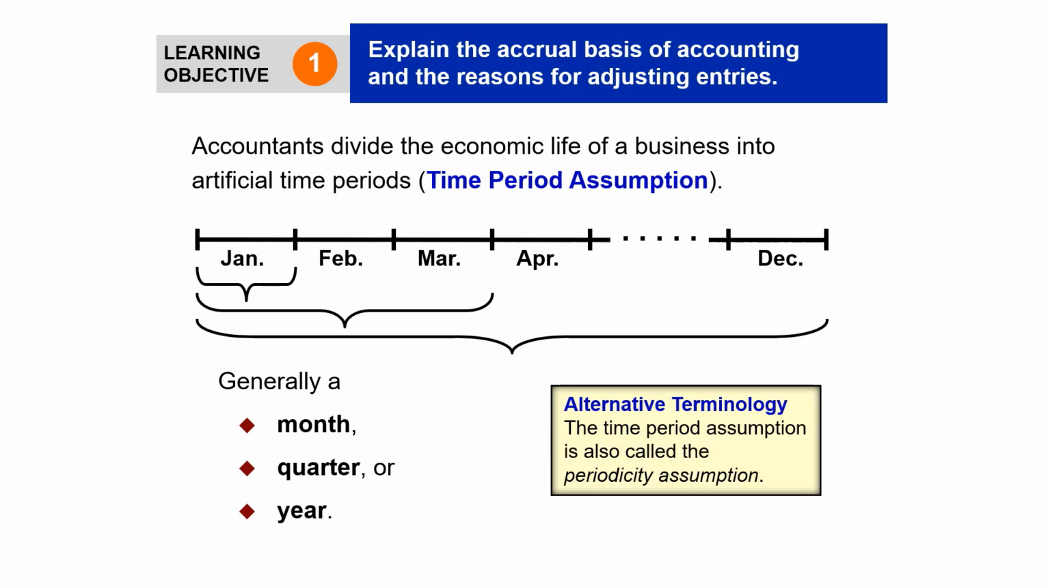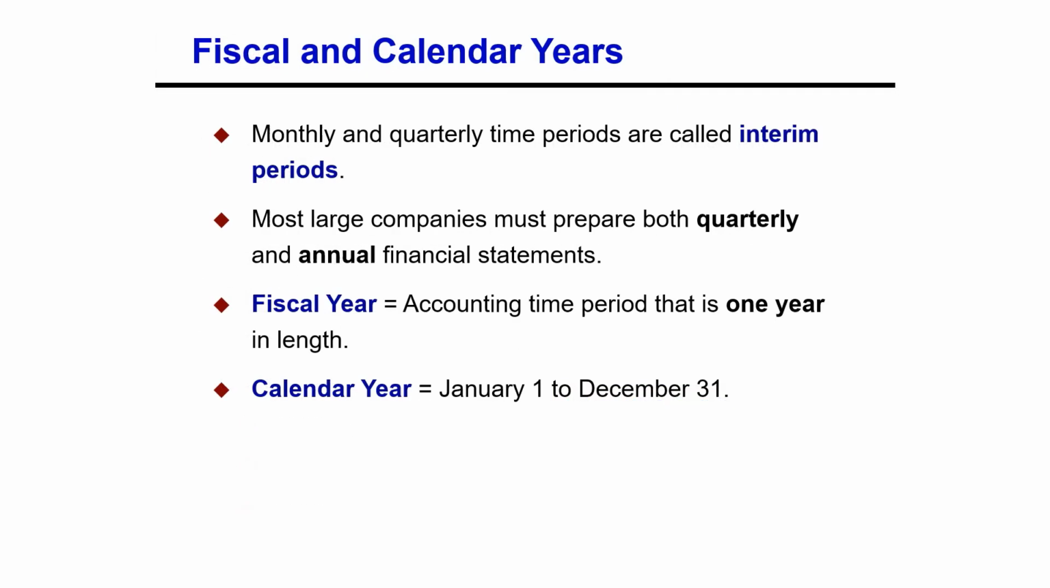Both small and large companies prepare financial statements periodically in order to assess their financial conditions and results of operations. Accounting time periods are generally a month, a quarter, or a year. Monthly and quarterly time periods are called interim periods. Most large companies must prepare both quarterly and annual financial statements. An accounting time period that is one year in length is a fiscal year.